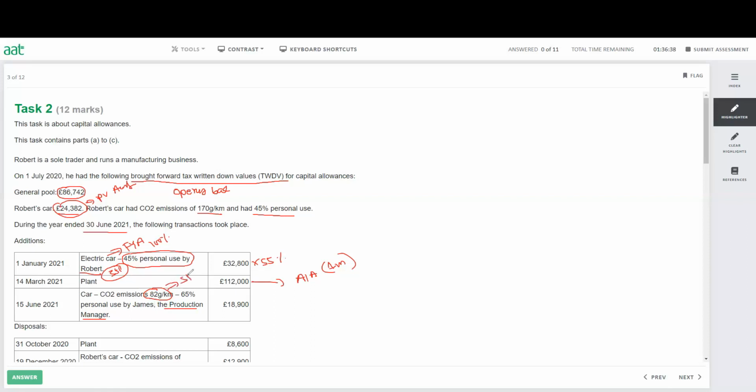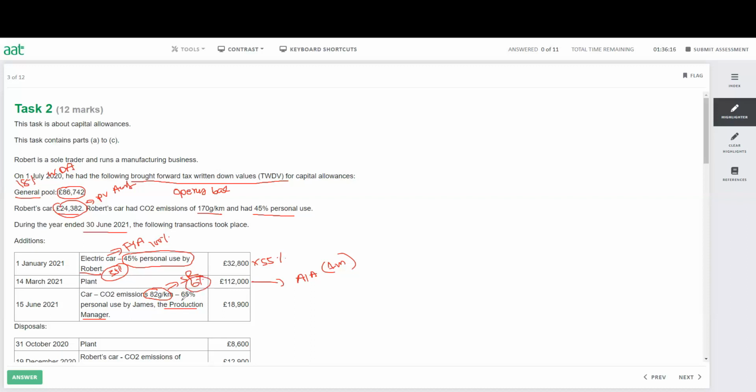the special rate pool. Now, for the special rate pool, the allowance we're going to calculate is only 6%. Normally with the general pool, the allowance is 18%, that is WDA, written down allowance. But with the special pool, the rate is 6%.